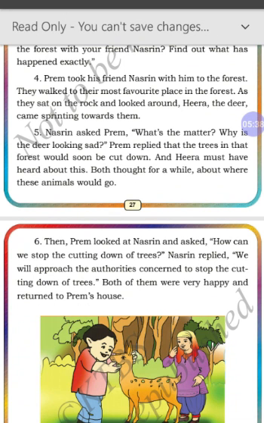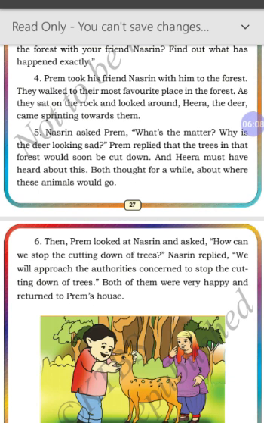So what happened now? They went to their favorite place. They sat on the rock over there and looked around. At the time, Hira means it's a deer. Deer came sprinting towards them. Sprinting means bouncing or running. So Hira, the deer, came running towards Prem and Nazreen.